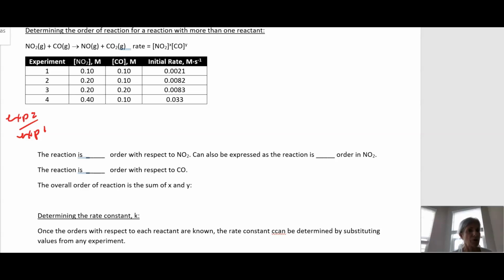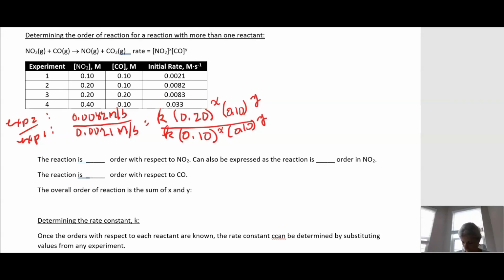Please pause the video, set it up yourself, and see if we're getting the same thing. Dividing the rates, we get 4. The K's will cancel. 0.2 divided by 0.1 equals 2 to the X.